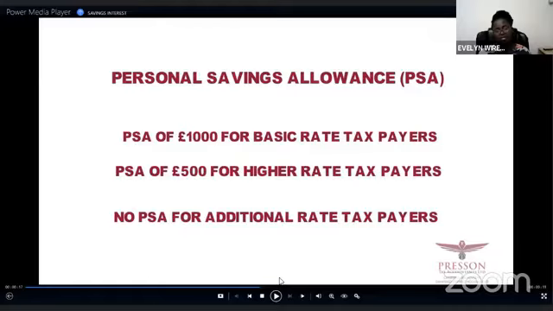Then the third category is the additional rate taxpayers. They are earners whose income is above £150. If you're an additional rate taxpayer, then you will not be entitled to any personal savings allowance, which means any savings income that you earn will be taxed at 45%. Let's continue on what is on the screen.